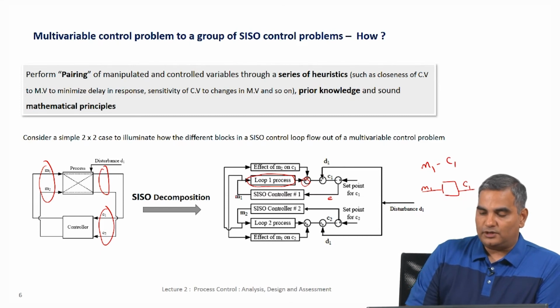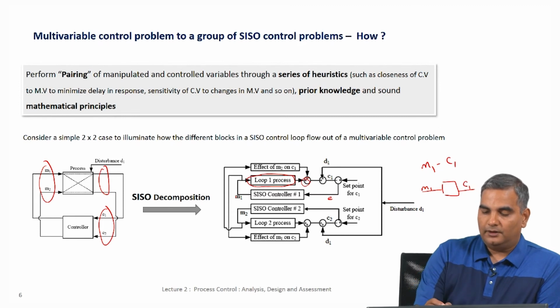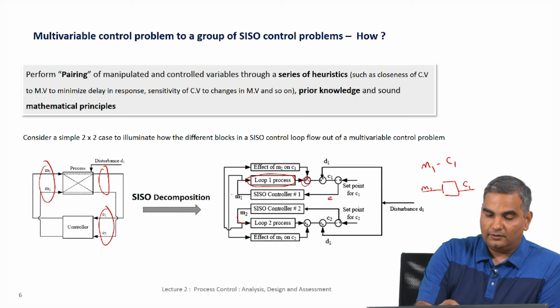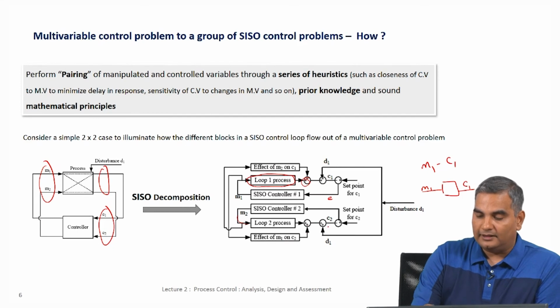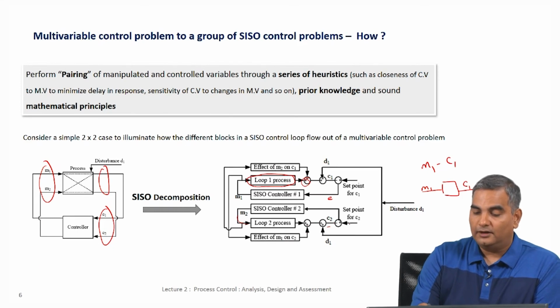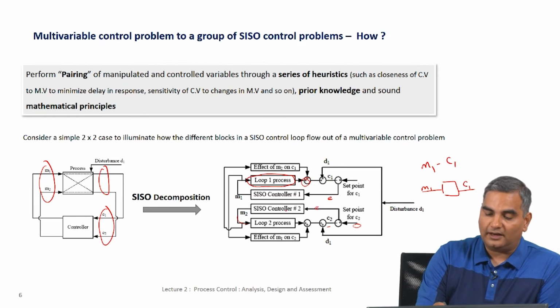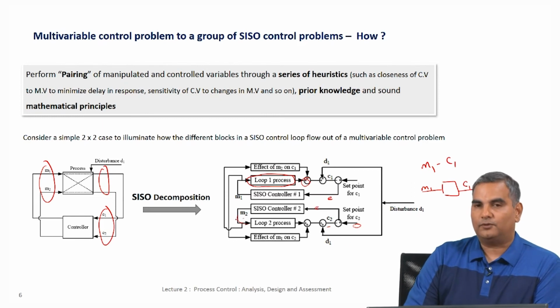Now, a similar situation occurs for the other loop. I have loop 2, you can see that M2 affects C2, and any change in M1, which is because I want to control C1, will also have an effect on C2. So, these 2 are added, and then I have the C2 value here which is compared against its set point, and that error goes into the second controller which decides what M2 will be.